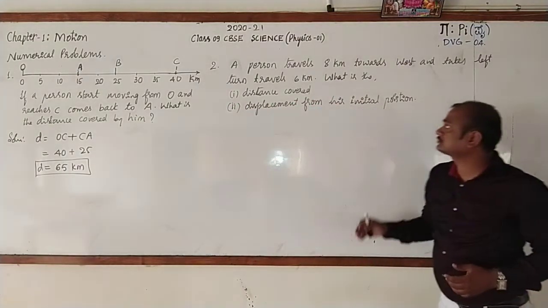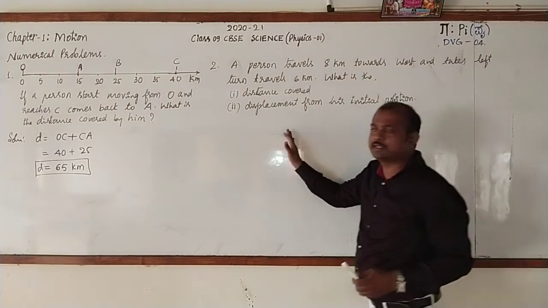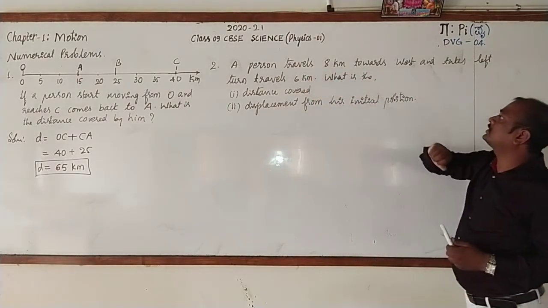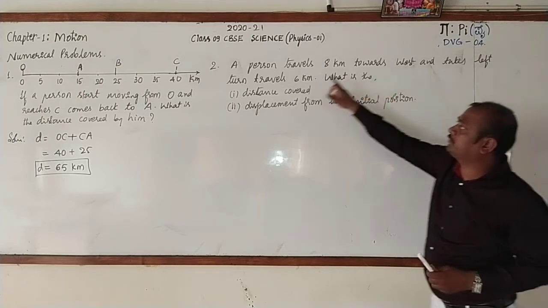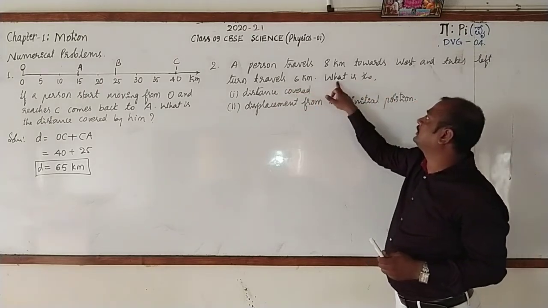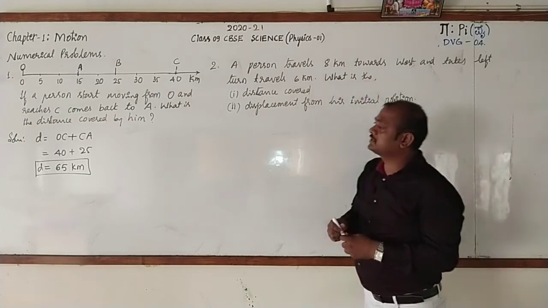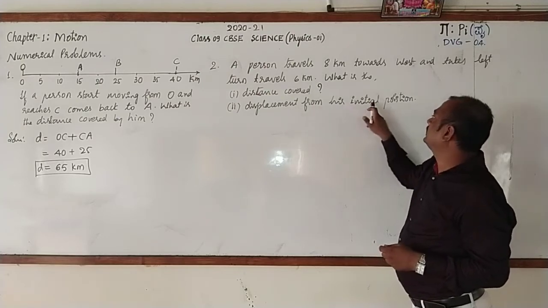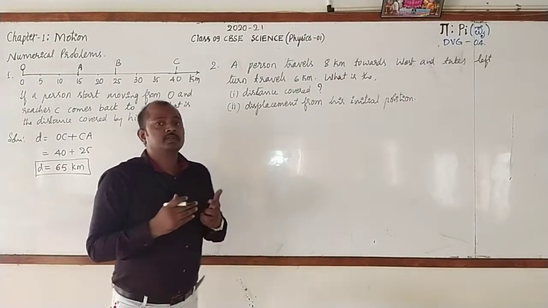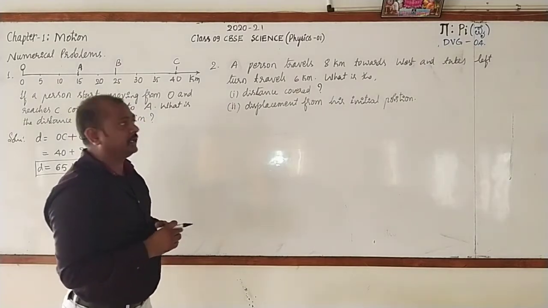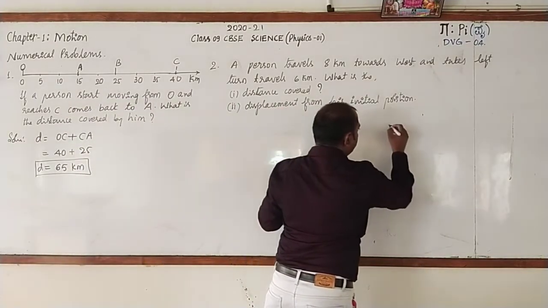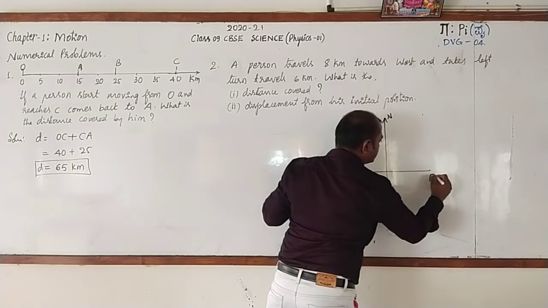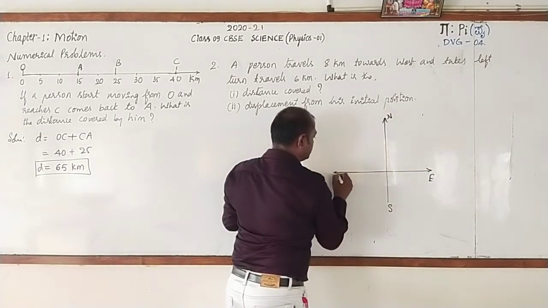Here we have another statement. This is also very simple. Observe. A person travels 8 kilometers towards west and takes a left turn, travels 6 kilometers. Then what is the distance covered by him? And also, what is the displacement from his initial position? See, this is a problem related to direction. Hence, for the sake of understanding, here I am mentioning this is north, this is south, this is east, and this is west.